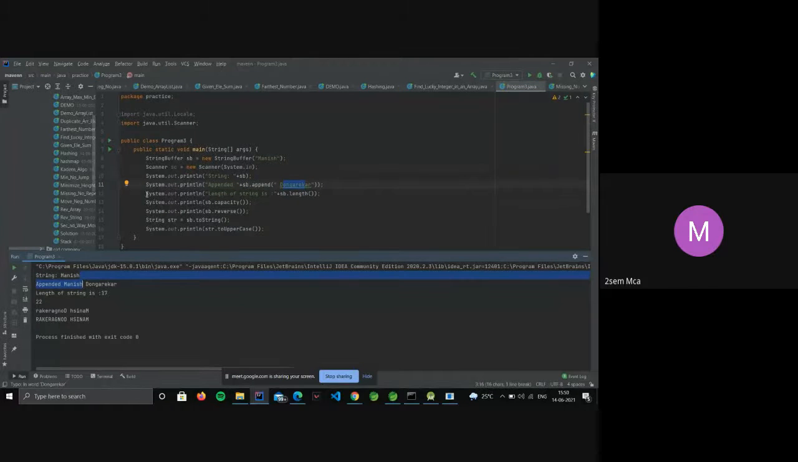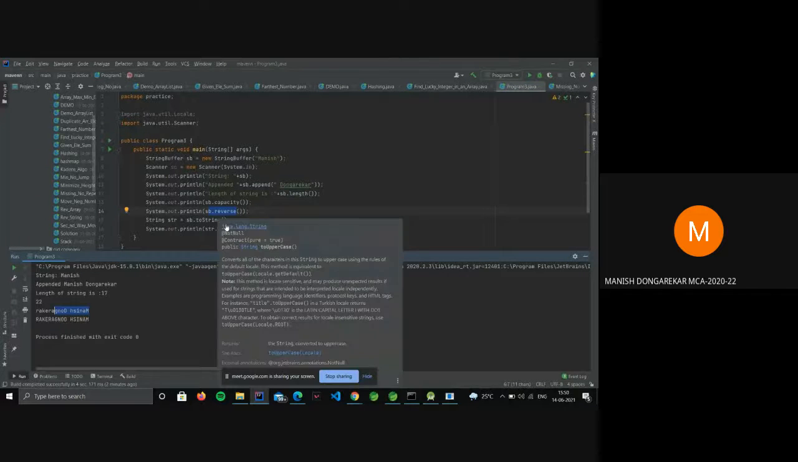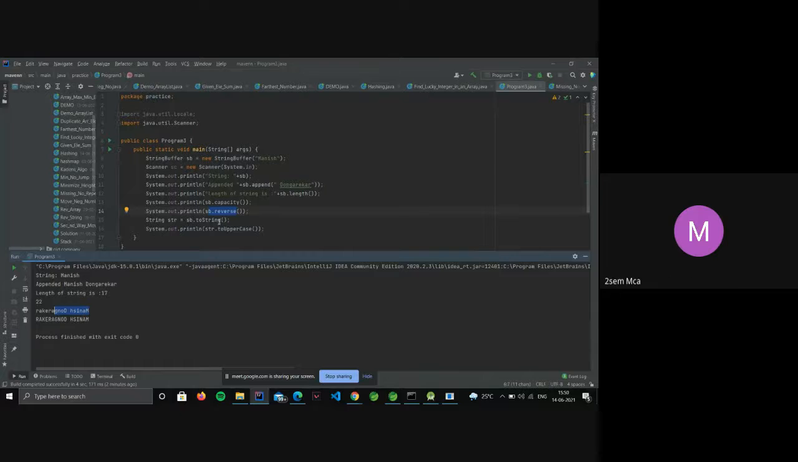I'm printing the length of that string, that is 17. And the capacity. And I'm reversing that string, so the string is reversed. And I converted that StringBuffer to a String, and I converted that string to uppercase. Okay, ma'am.